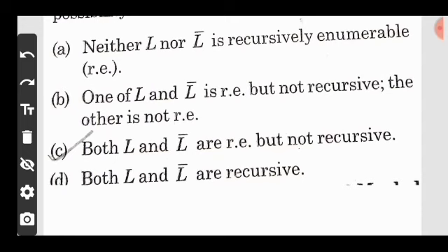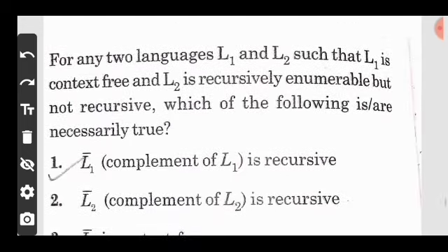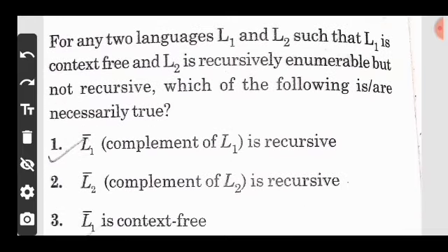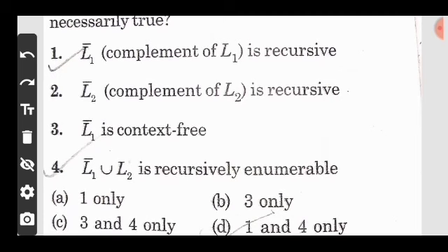Now move on to the next question. For any two languages L1 and L2 such that L1 is a context free language and L2 is a recursive enumerable language but not recursive, which of the following is or are necessarily true? So first, the complement of L1 is recursive.